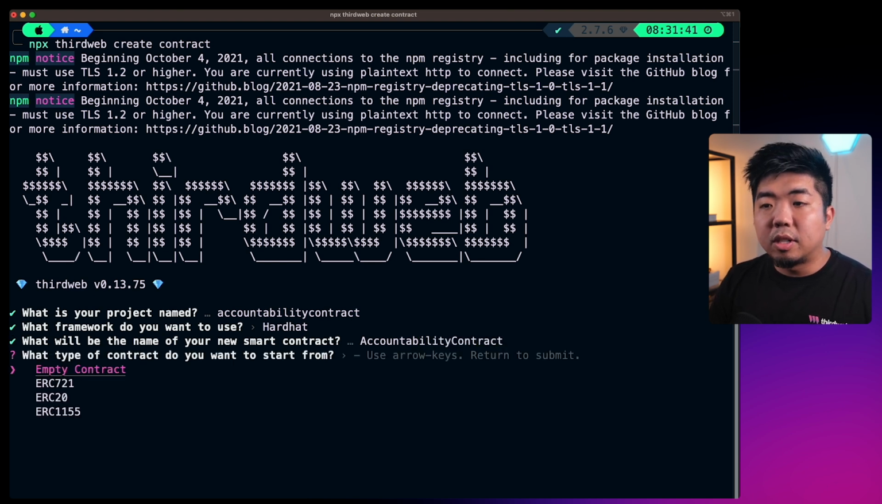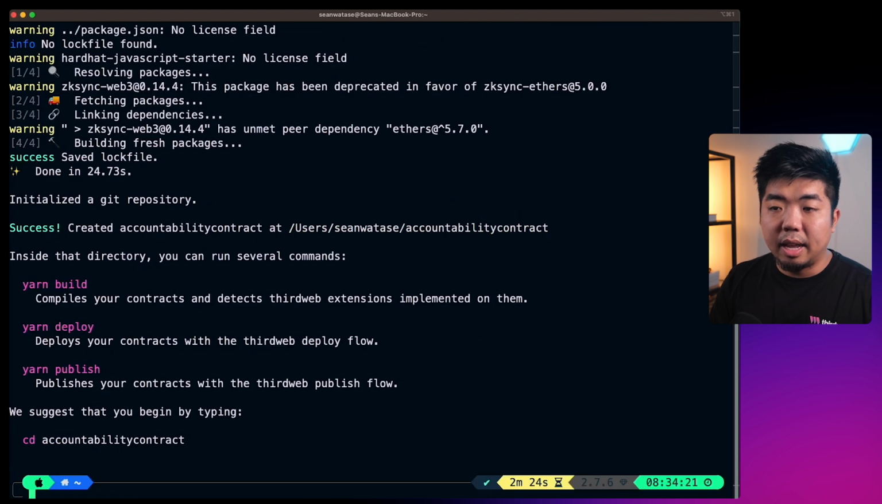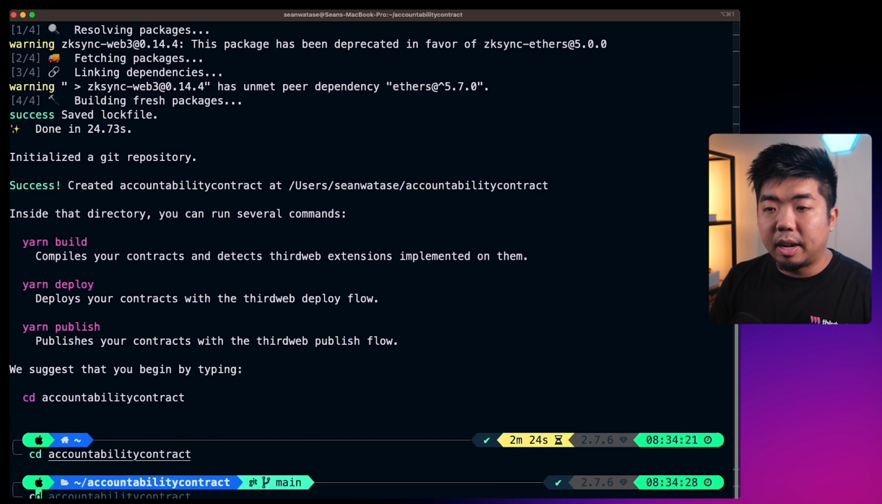And for this, we're going to start from an empty smart contract. We're not going to be using any ERC 721, 20, or 1155 standards here. So we're going to select empty contract. We'll create this, and once that's done, we'll change into our accountability contract here, and we'll open this up in